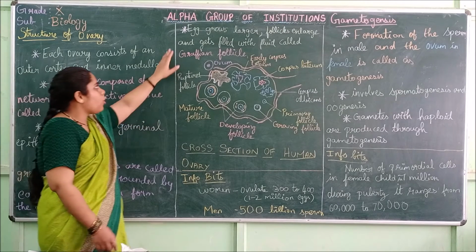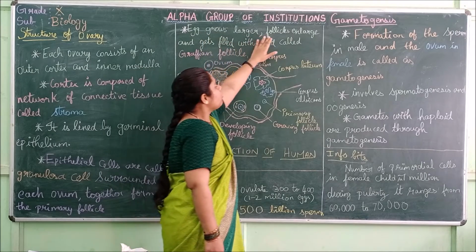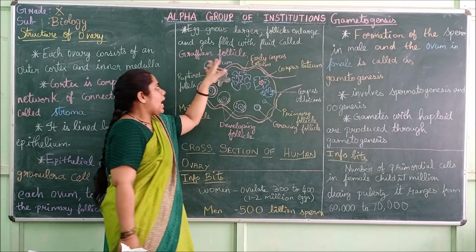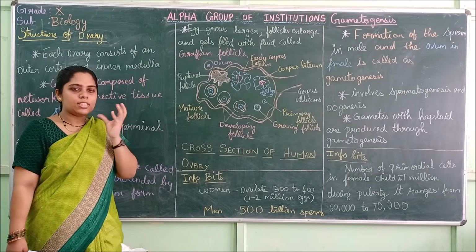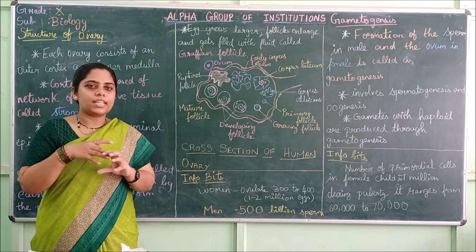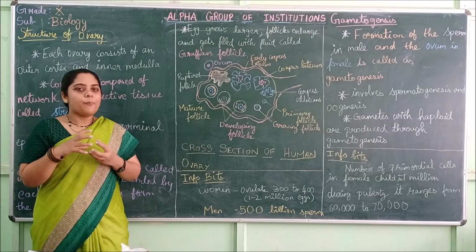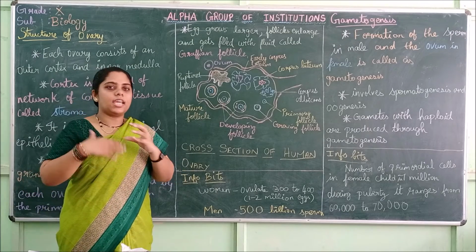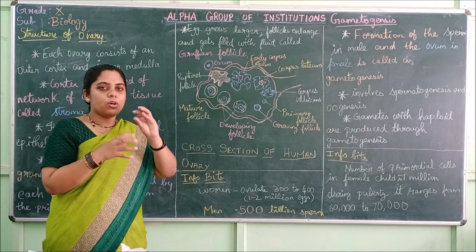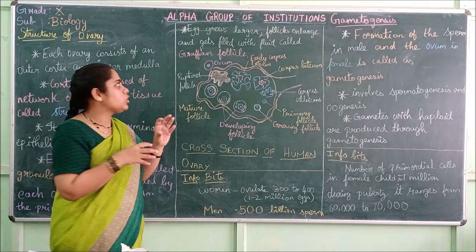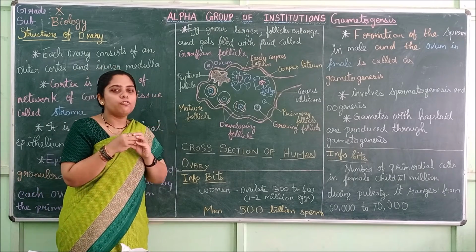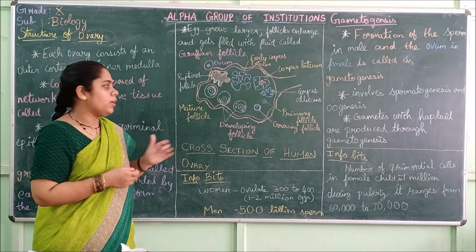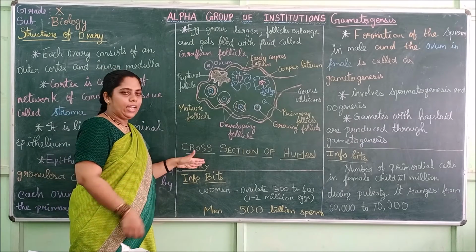Next we are moving on to the next point. The egg grows larger, and the follicle enlarges and gets filled with fluid, called the Graafian follicle. So this ovum is present and this lining is present; together it is called the primary follicle. As days pass, the ovum matures, so the follicle also enlarges and gets filled by a fluid. It is called the Graafian follicle.